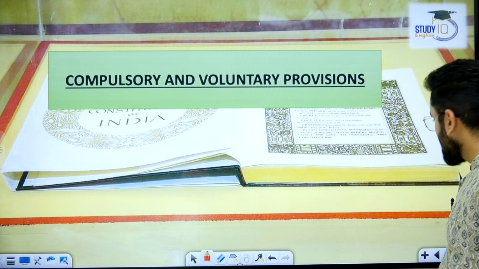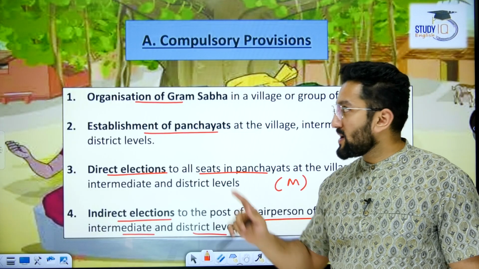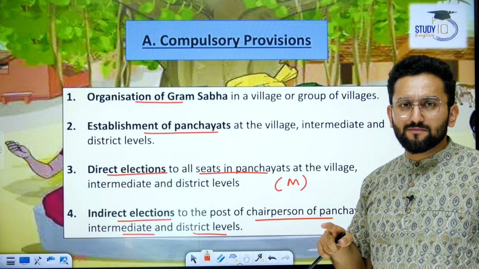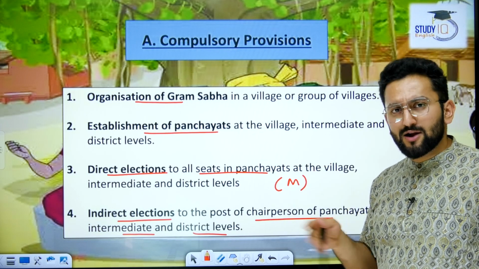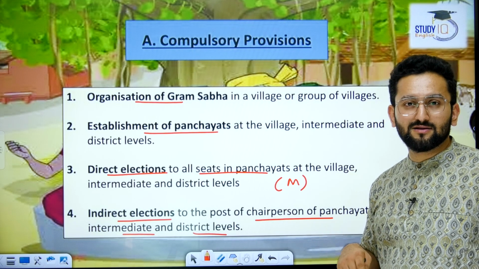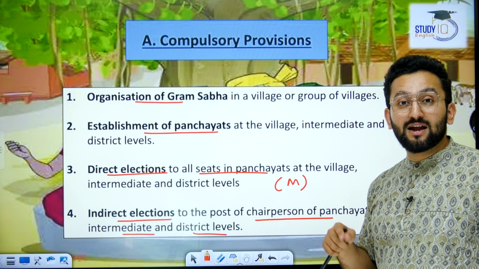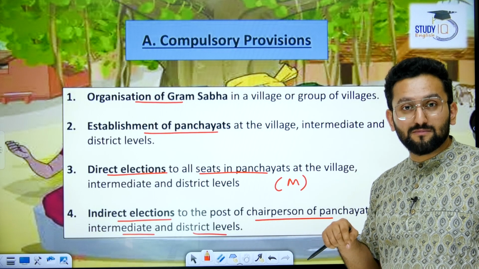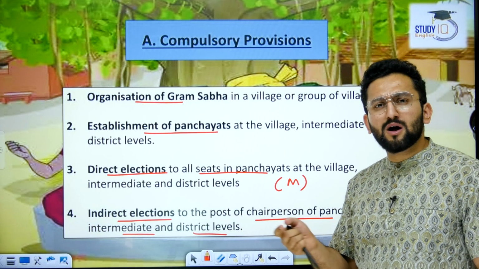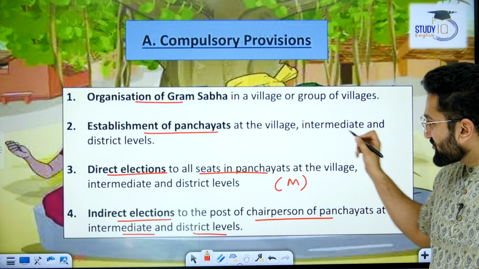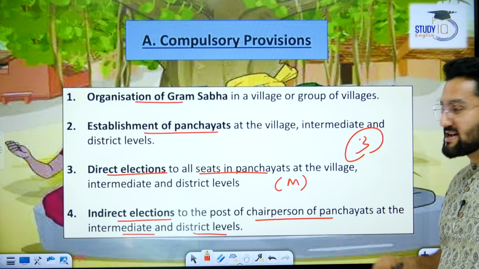Compulsory and voluntary provisions, UPSC has asked questions from here, that is why please understand compulsory provisions first. Organization of Gram Sabha, that is a must. And what is Gram Sabha? All of you know that by now. We talked about this in the previous lecture, right? All the voters present in that particular gram, meaning adult members who are part of the electoral roll. Establishment of panchayats at 3 levels, right?